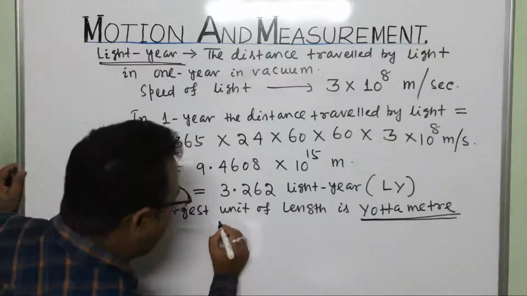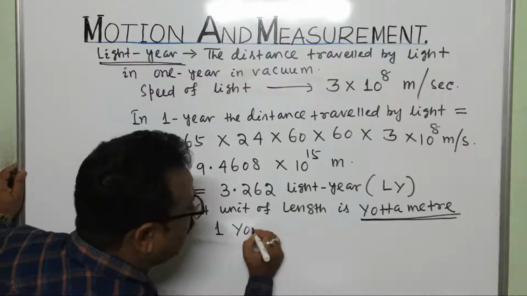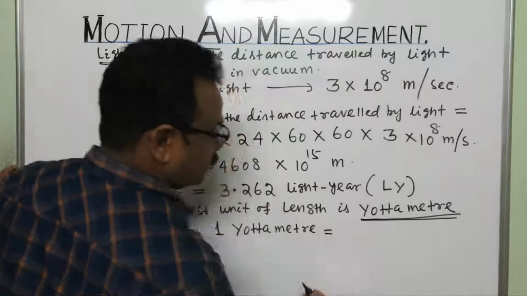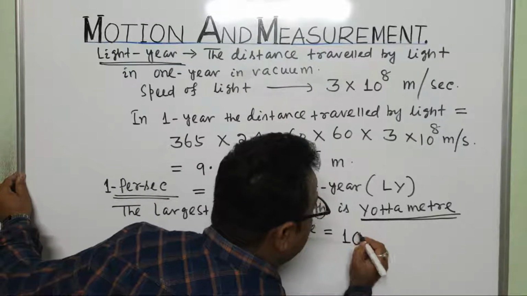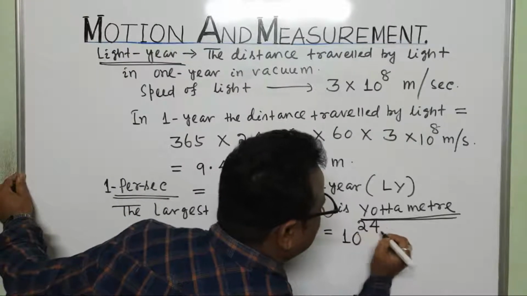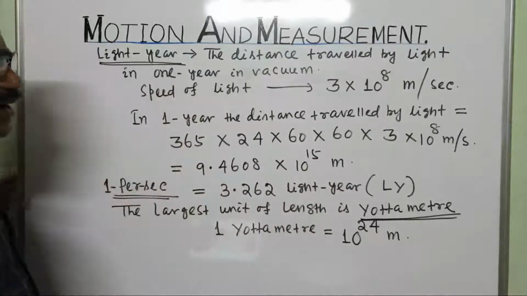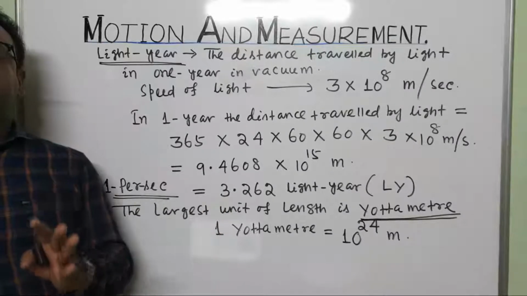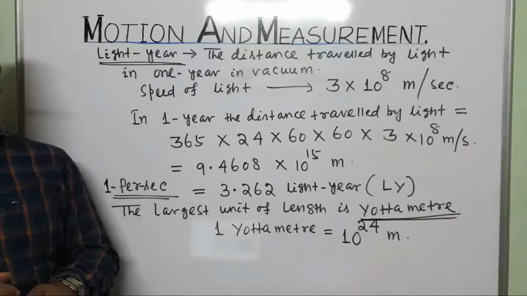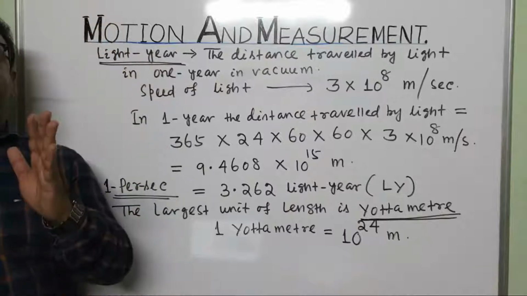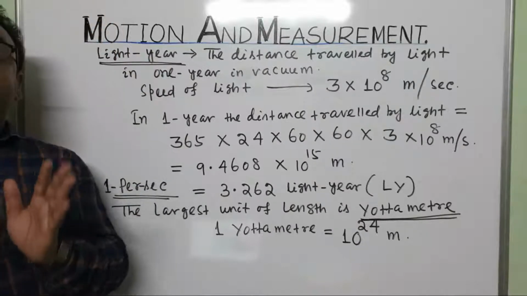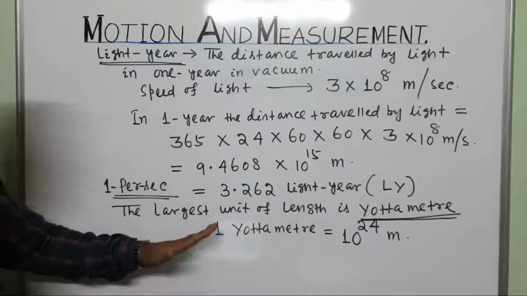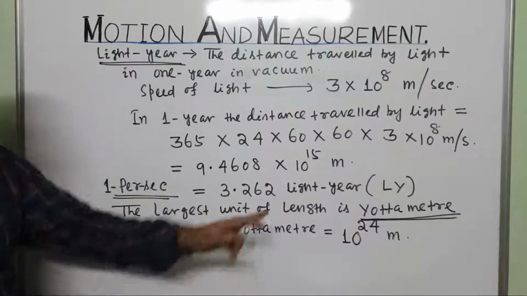Then 1 yottameter is equal to 10 to the power 24 meter. So, as far as our knowledge is concerned, as far as science is concerned, as far as physics is concerned, the largest unit of length is yottameter.